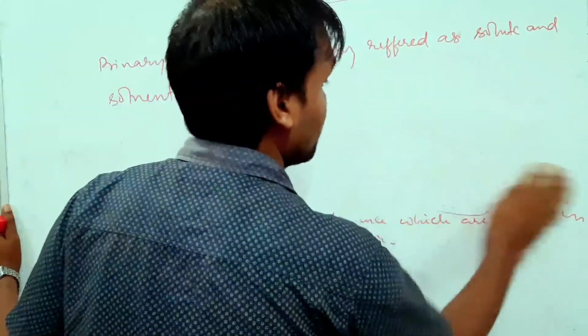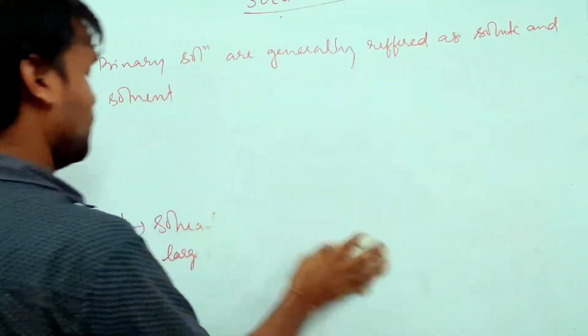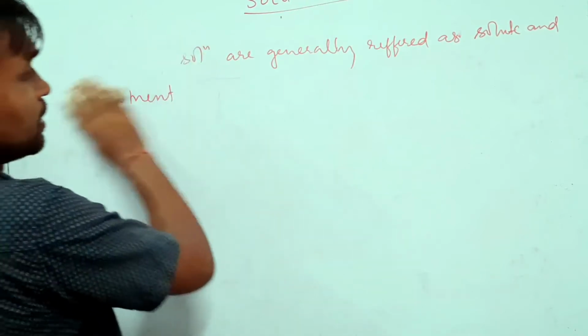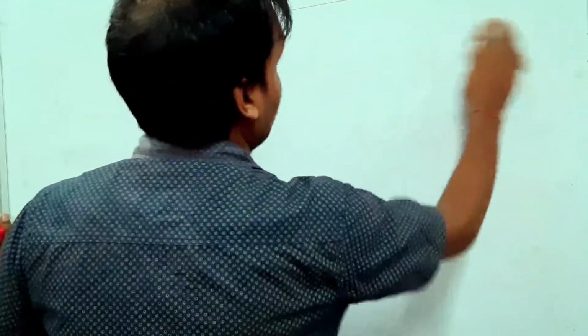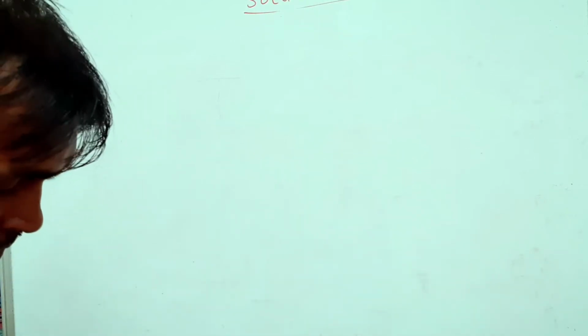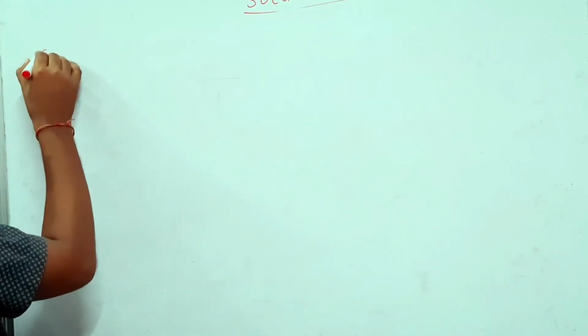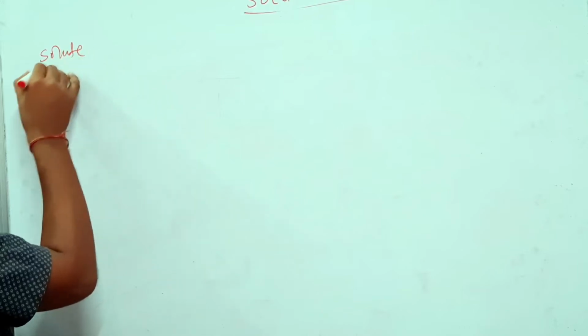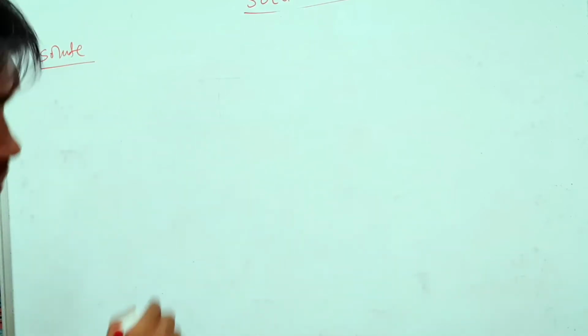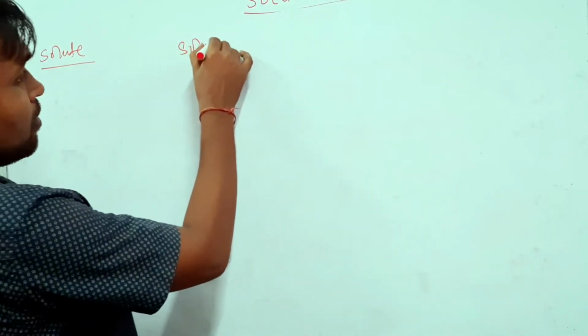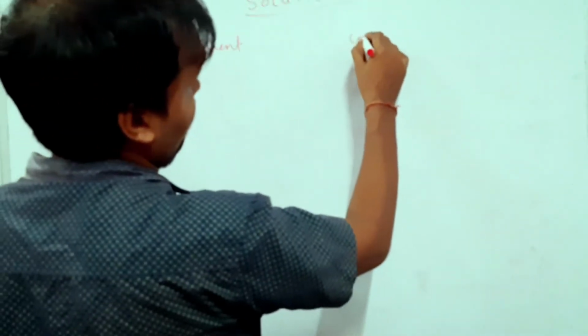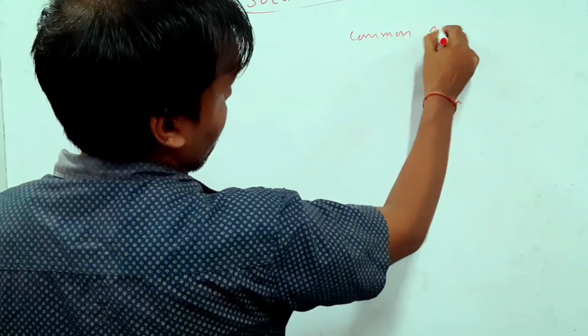Next, we are going to see some examples of binary solutions in gases, liquids and solids. Okay, got it? So we'll make a table: solute, then solvent here, and these are the common examples.